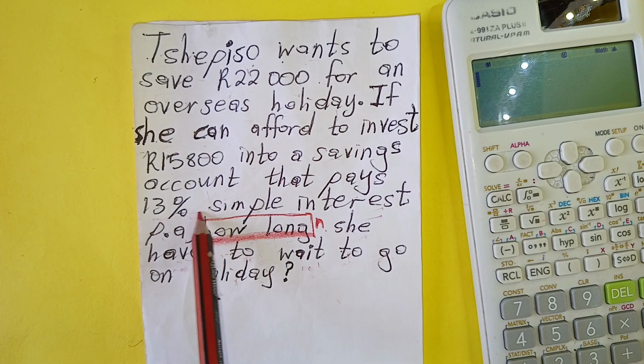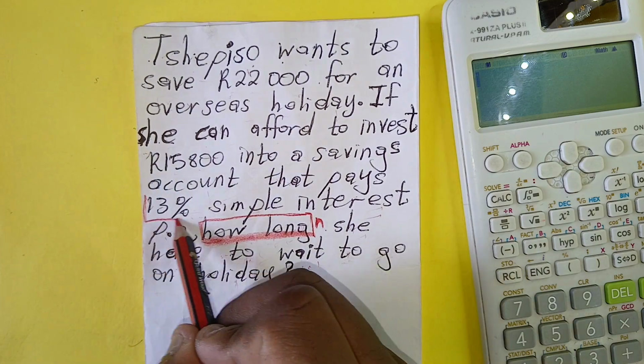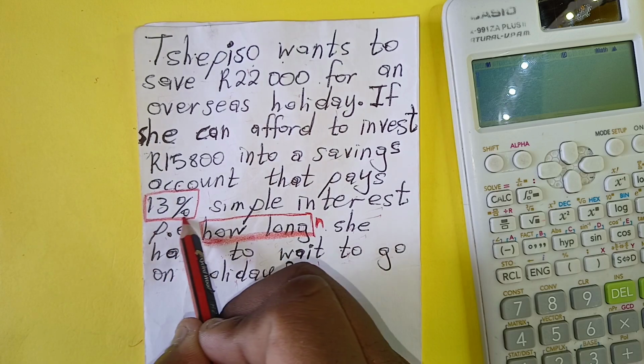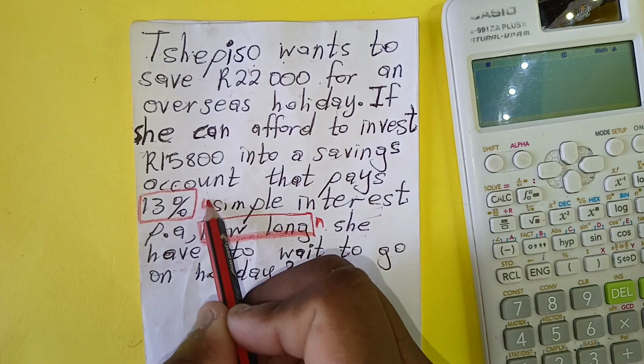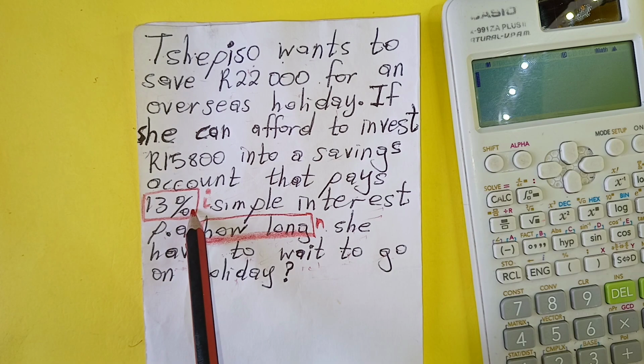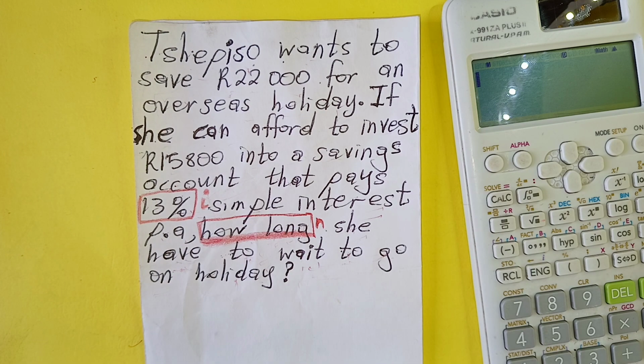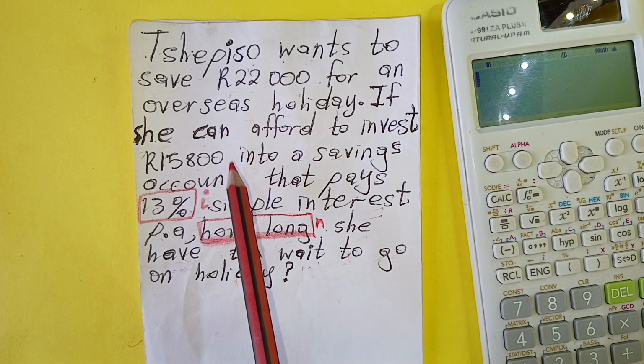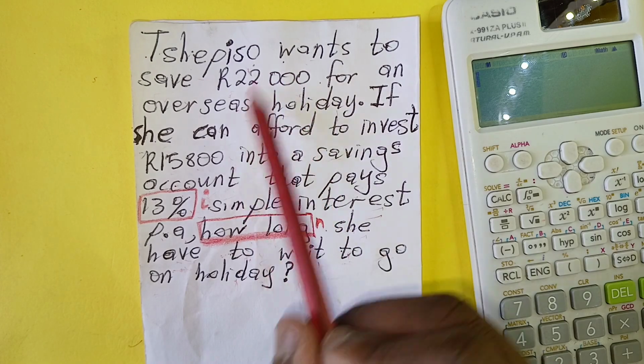You can see a percent. When you say percent, you should know that they already gave you small i. Small i represents the interest rate. Now let's look at these two amounts of money.